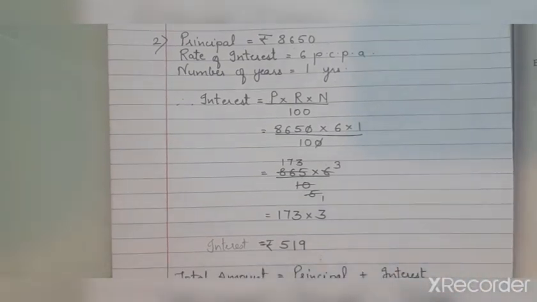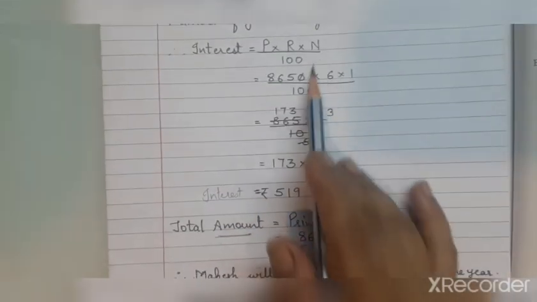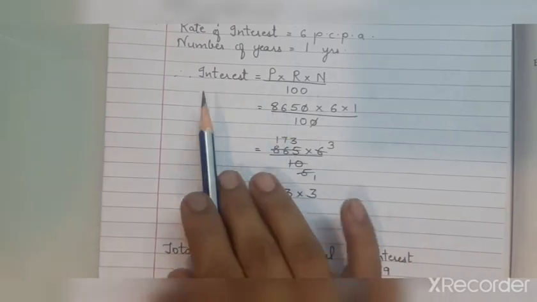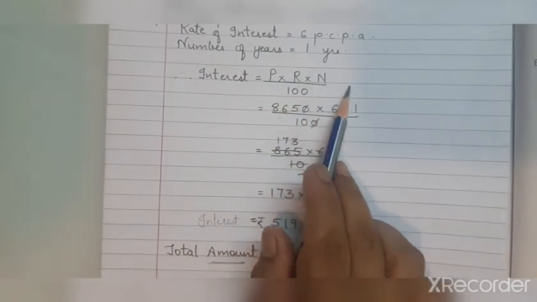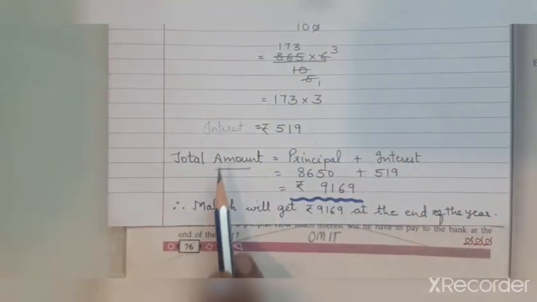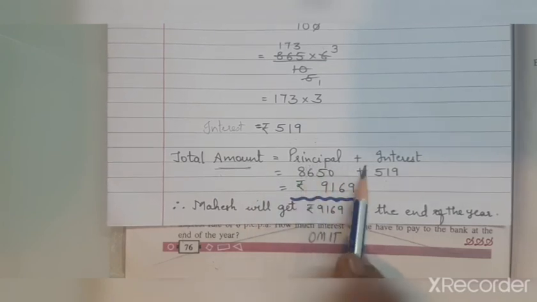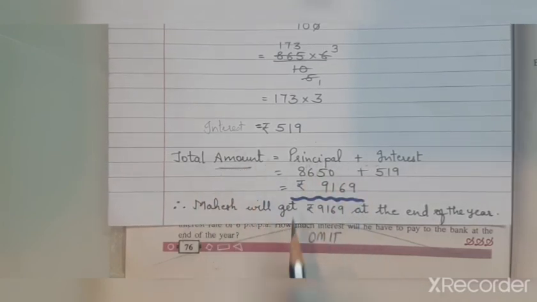At the end of the given term, 1 year or 2 years or whatever, the total amount we will get, that is interest plus the principal. So here in this case, we are using two formulas. Interest is equal to P into R into N upon 100. After getting the interest, we add the principal and the interest to get the total amount we will receive at the end of that 1 year.